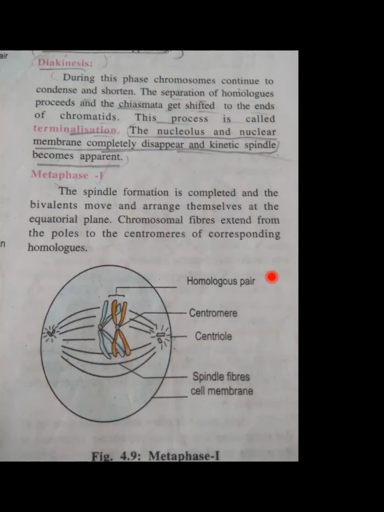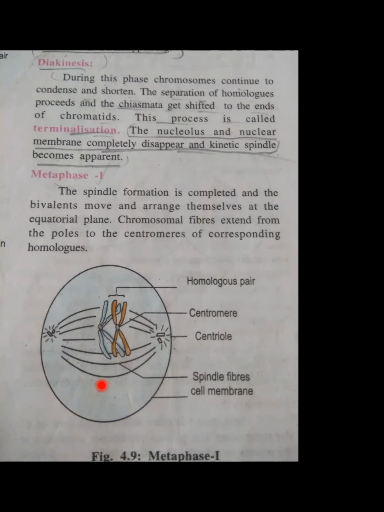In any stage, whether it is in mitosis or meiosis, what happens in metaphase 1? The spindle formation is completed. पहले डाइकाइनेसिस में ये थ्रेड लाइक होते हैं, पूरे डेवलप नहीं होते, पर मेटाफेज में they are fully and completely formed, and the bivalent moves. Why is it called bivalent? You can see this structure, we call it a tetrad or bivalent. This bivalent moves and arranges itself at the equatorial plane.